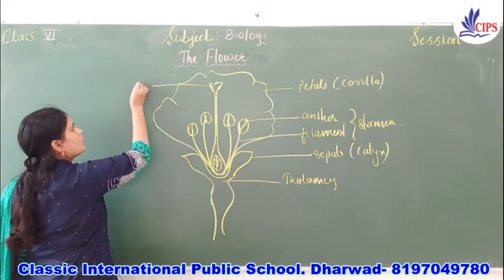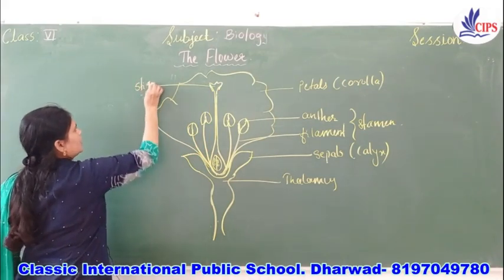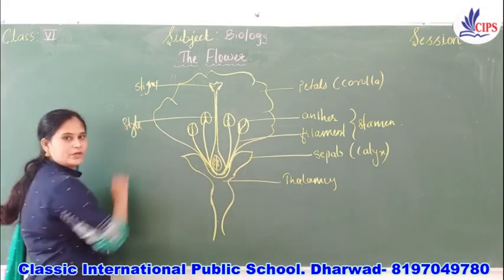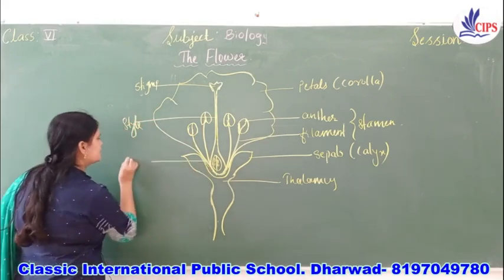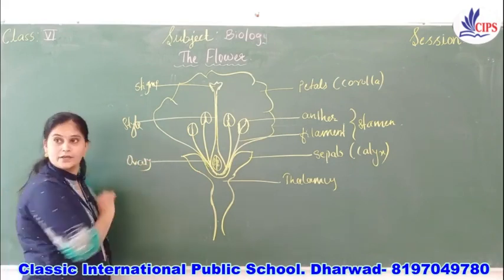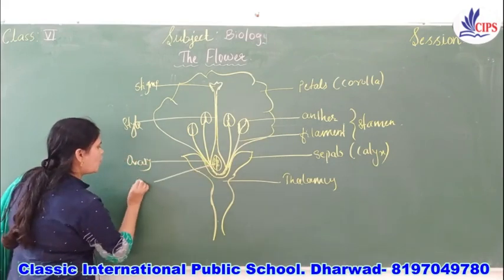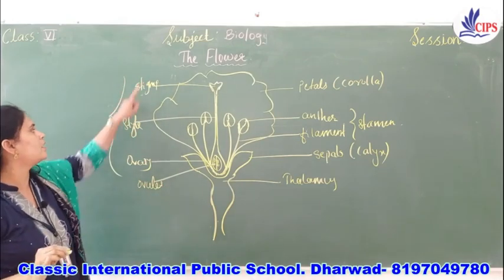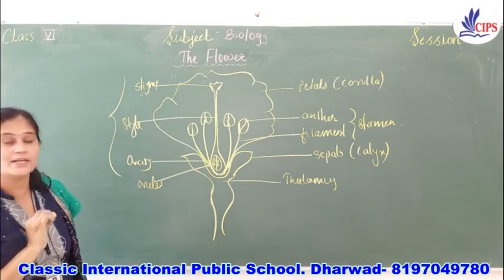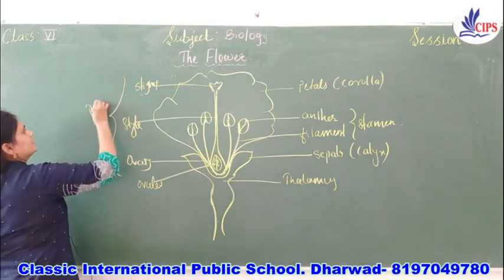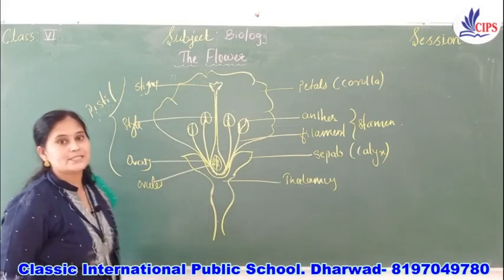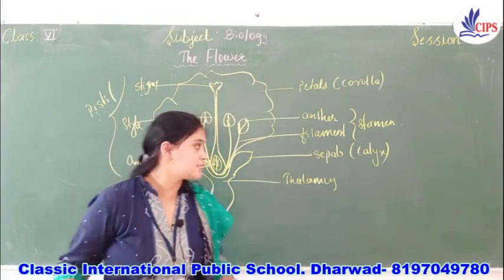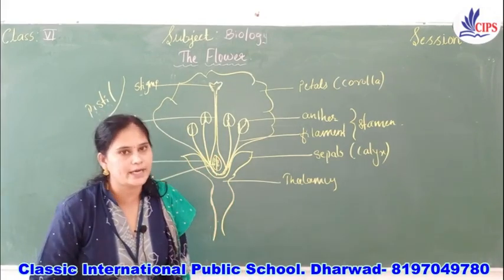Okay, so this one is what? Stigma. Okay, and this part is what? Style. Okay, children, and what is this? This is ovary, right? And what is this? Ovules. So what together it is called? Stigma, style, ovary. Yes, it is what? Pistil. It is called as pistil, gynoecium, or it is carpel. Okay, this is the way to draw the diagram.